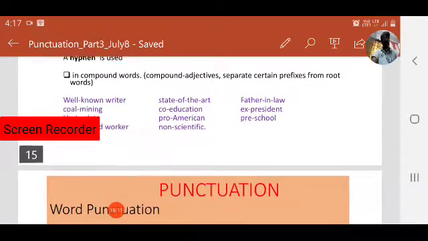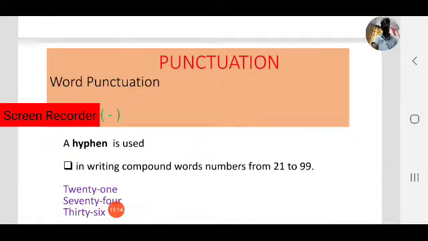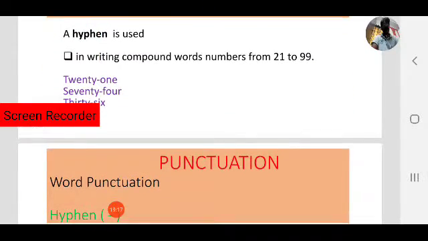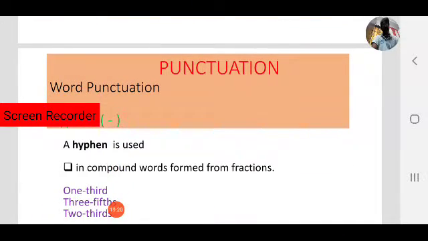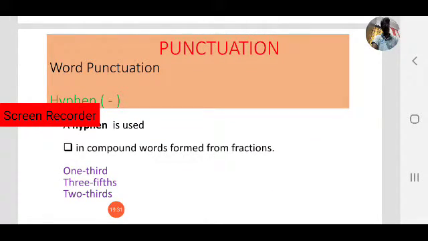So what is the first case? In compound words we use a hyphen. In the second case, in compound word numbers 21 to 99. And what is the next case? In compound words formed from fractions. In this case also we use a hyphen. For example, one-third is a fraction. One-third, three-fifths, two-thirds. In these fractions we use a hyphen.